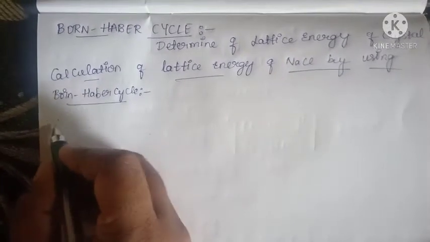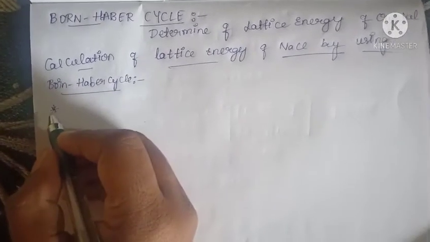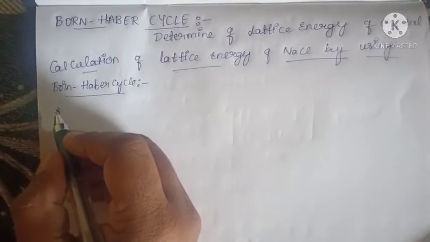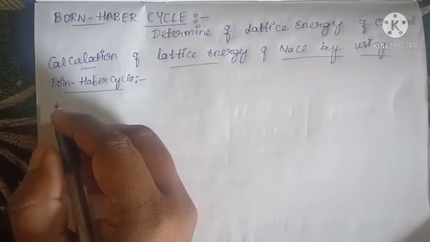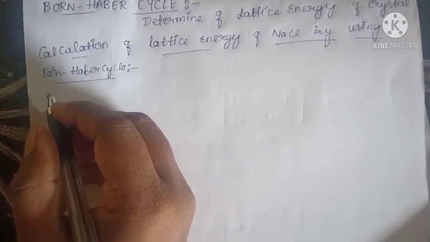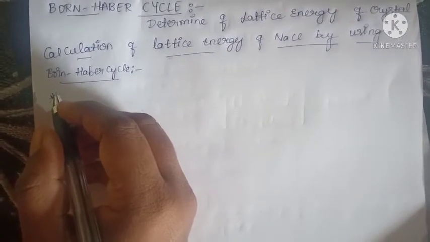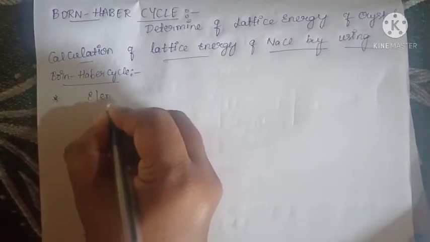In that, the first main thing is the amount of heat released when 1 mole of sodium and 1 mole of chlorine, that should be in elemental state. I am telling you that should be in elemental state. It means it doesn't have ionic state.